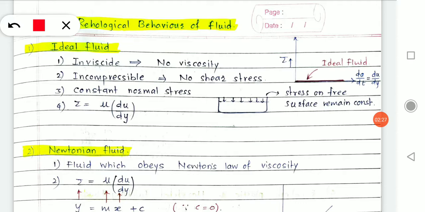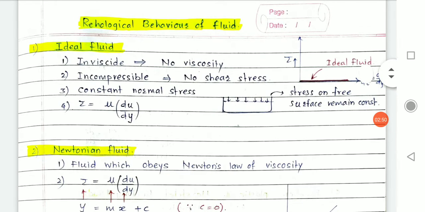That resistance is the ratio of shear stress to the rate of change of shear strain, given by a coefficient called mu, the coefficient of dynamic viscosity, or simply we can say viscosity is resistance to flow.